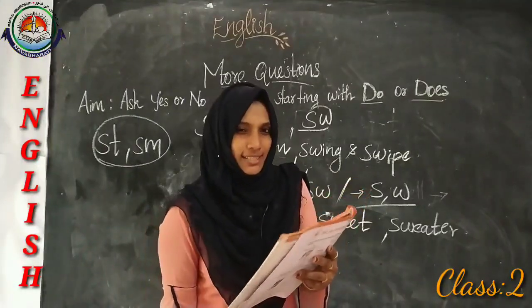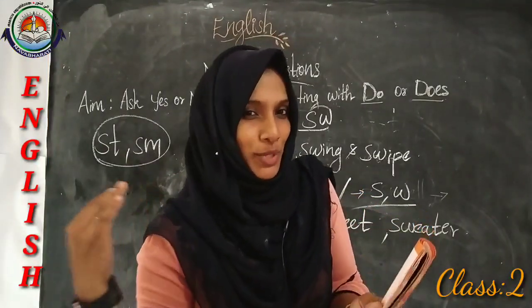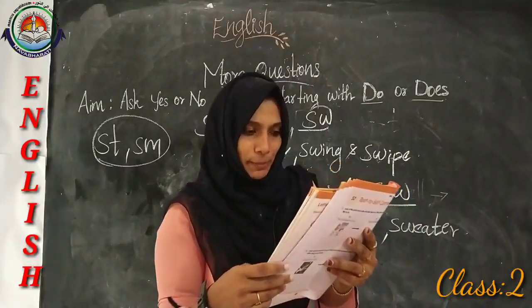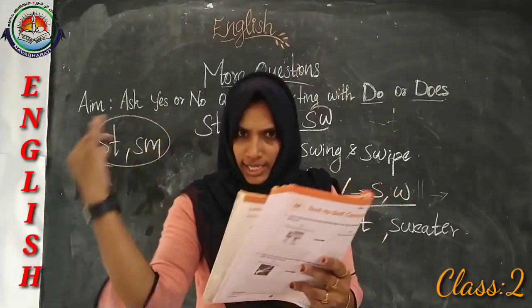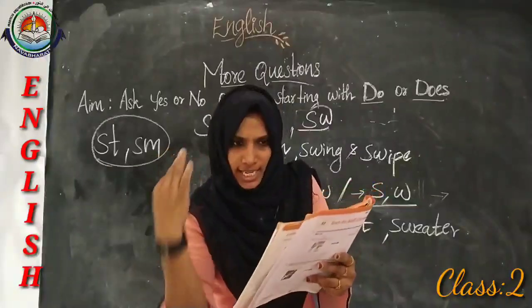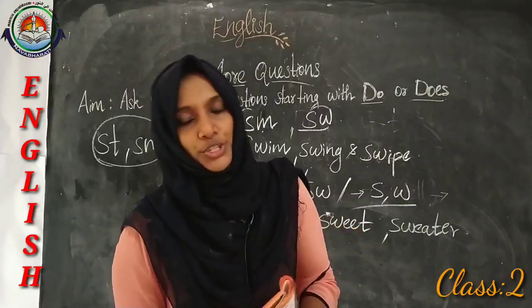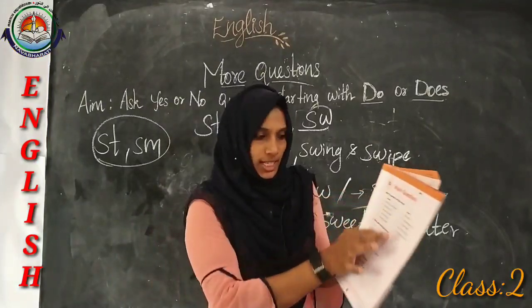It is this question from the WH family question words, right? It is: A, when do you go to the beach? B, do they like to draw? What does he like to do? Does she have a dog? Do you like chocolate? So these are the questions.